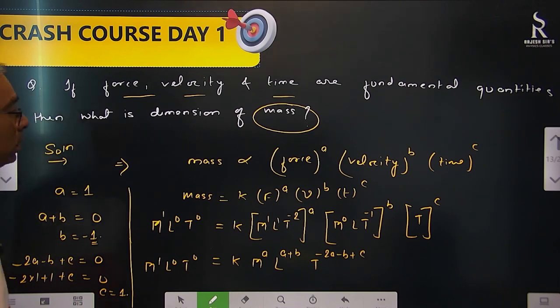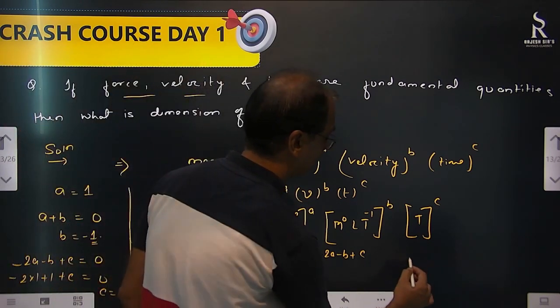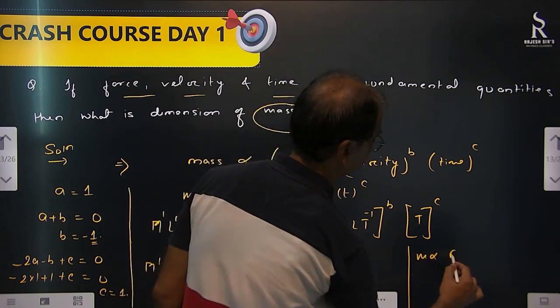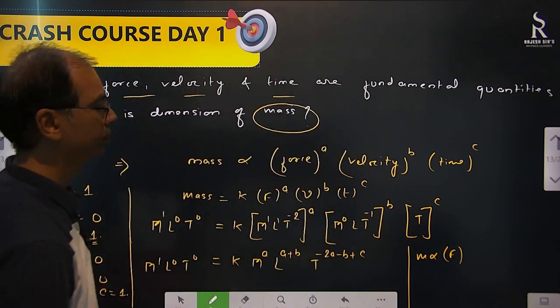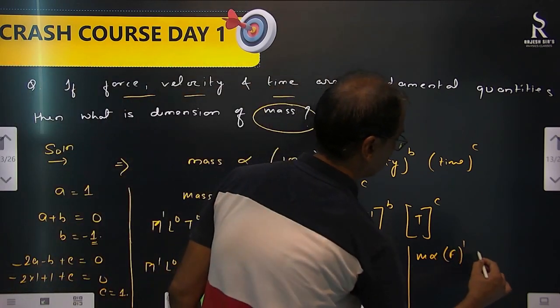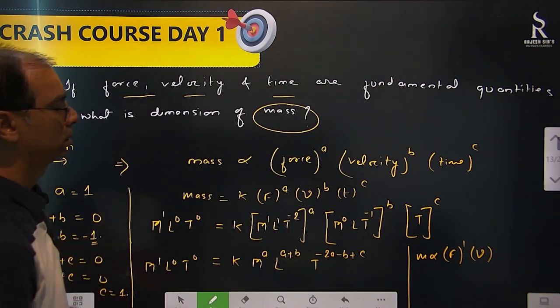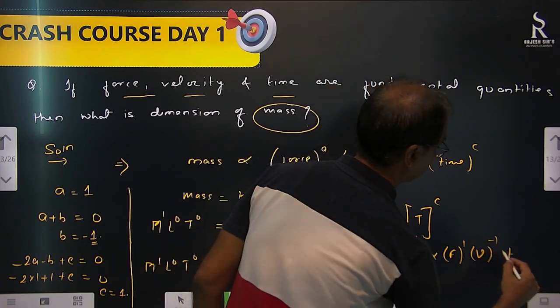So then mass, how can we write? How is it related with the fundamental quantities? You say mass is proportional to force to the power a. What is a value? 1. Velocity's power is minus 1, and time's power is 1.